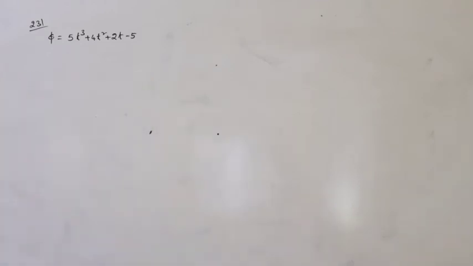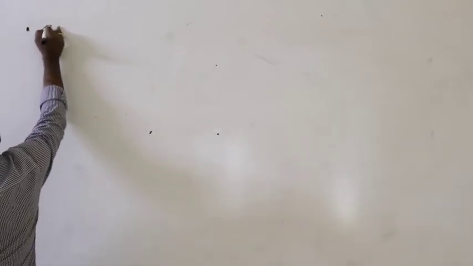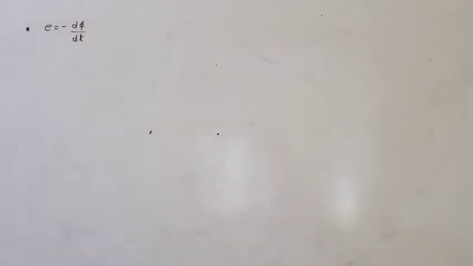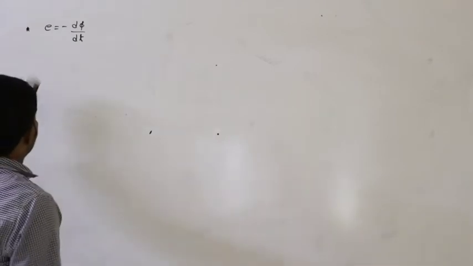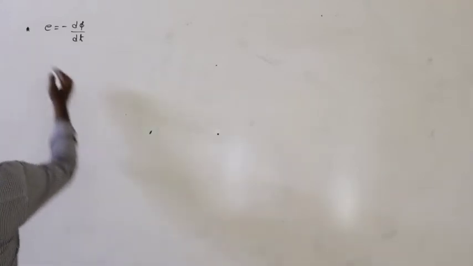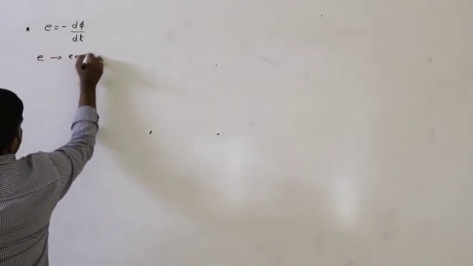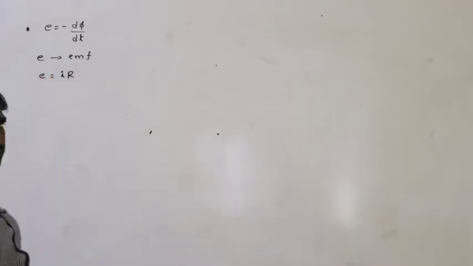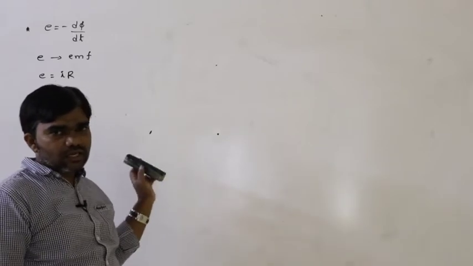So before going to this, let us discuss what is induced current and what is induced charge. We discussed induced EMF already: E = −dφ/dt, according to Faraday's second law. But what is E? EMF is nothing but the potential. We can write it as V = IR, but here we are considering the letter small e.